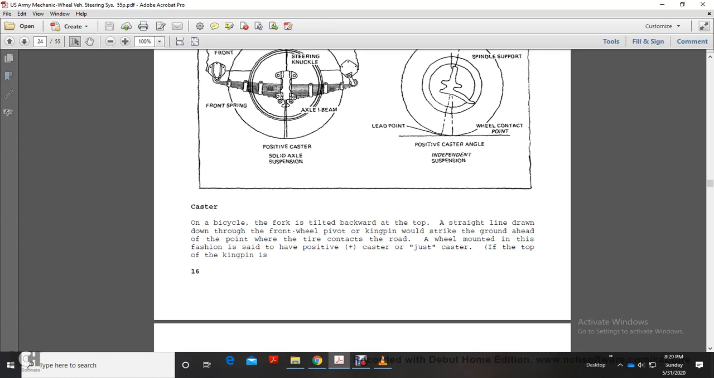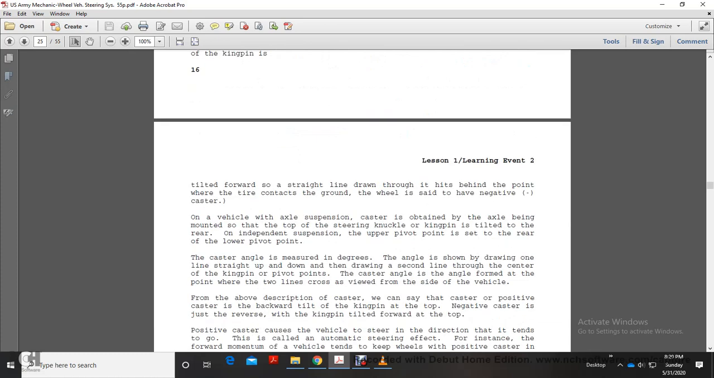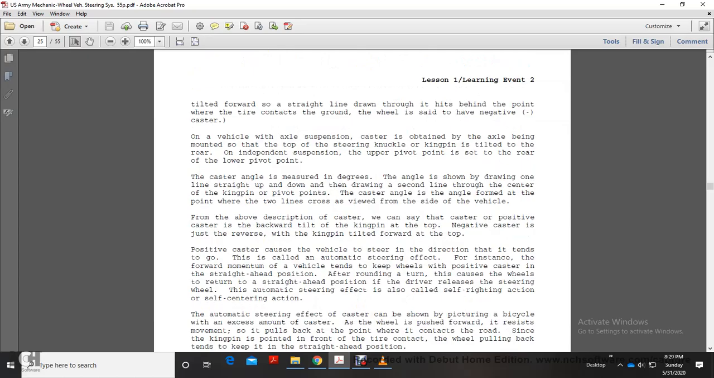A wheel mounted in this fashion is said to have positive caster if the top of the kingpin is tilted backward in a straight line drawn through the point where the tire contacts the ground. If it is tilted forward, the wheel is said to have negative caster. On a vehicle with an axle suspension, caster is obtained with the axle mounted at the top of the steering knuckle with the kingpin tilted to the rear.